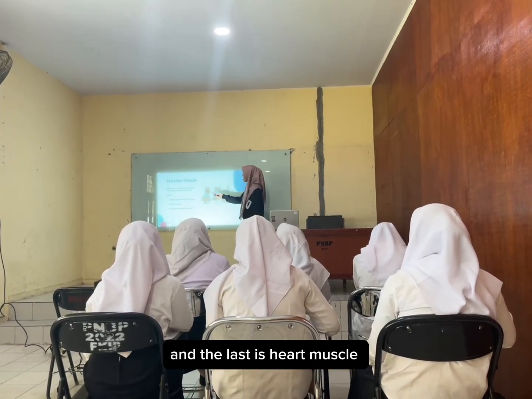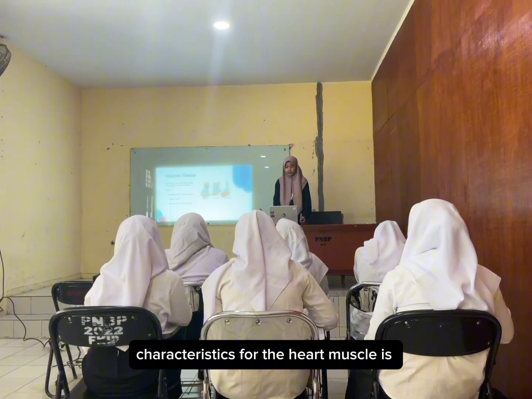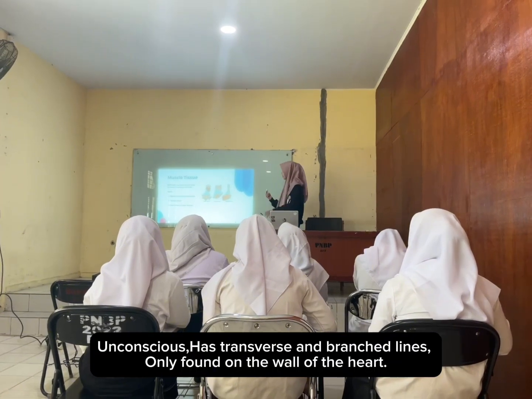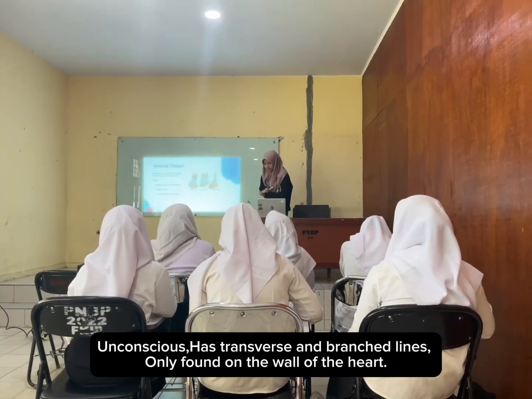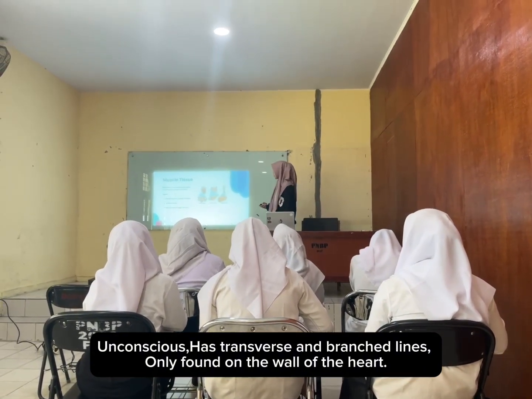And the last is heart muscle or cardiac muscle. The characteristics of the heart muscle are: it is involuntary, has transverse striated lines, and third, it is only found on the wall of the heart.